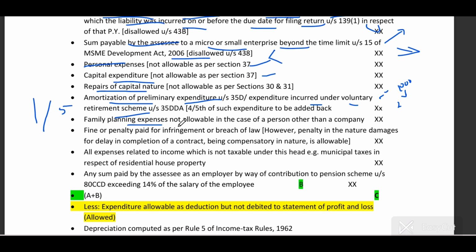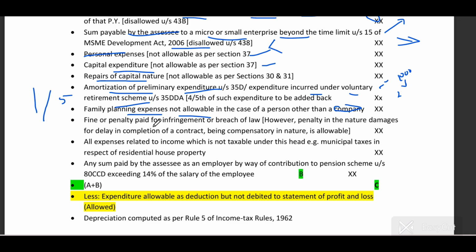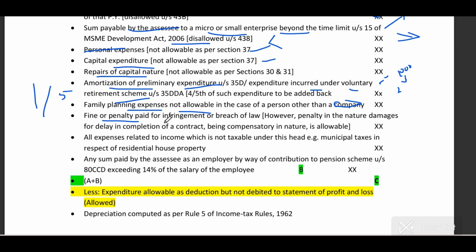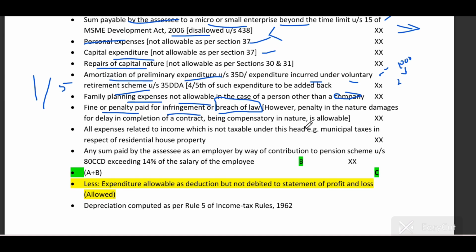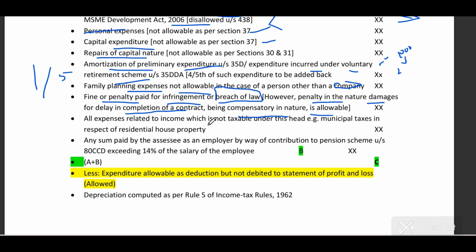Family planning expenses are only allowed to a company assessee. You have to check whether that assessee is a company or not. If it is not a company, then this family planning expenditure is not allowed. Any fine or penalty paid for infringement, or if you have done any breach of law, doesn't matter whether it is of GST or income tax, when you are paying fine or penalty for it, it is not allowed. But if it is a penalty for damage or delay in completion of a contract, then if it is compensatory in nature, this expense is allowed. But if you have done any breach of law, then it is not allowed.